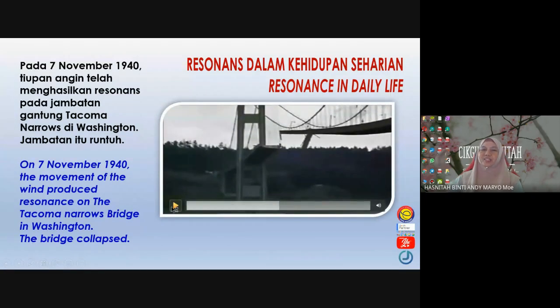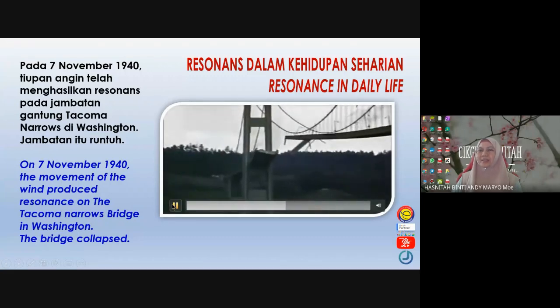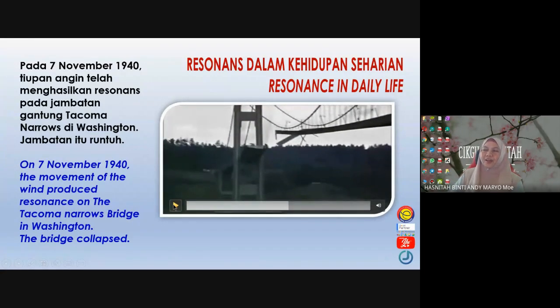If you notice students, the wind is not a storm. Dia bukan angin yang kuat pun, dia angin yang biasa saja. Okay, a very mild wind. But what happened, apa yang berlaku, the wind which travels very calmly, the frequency of the wind met with the natural frequency of the bridge. So even though it's not a strong wind, it was still able to cause resonance and finally caused the bridge to collapse.